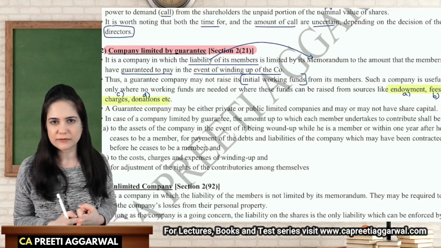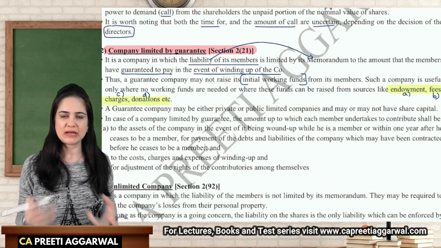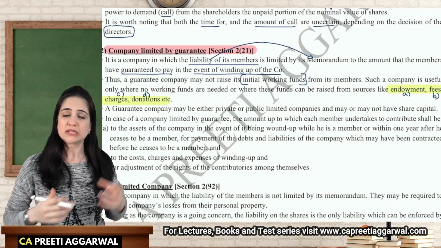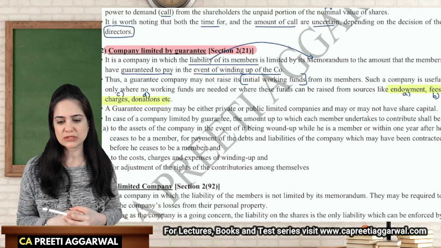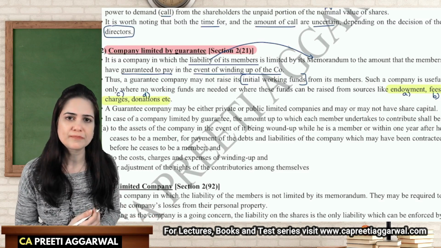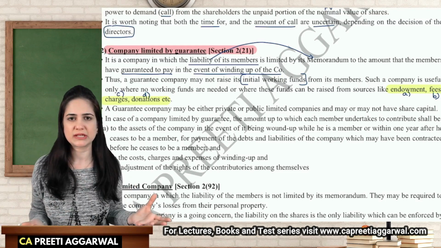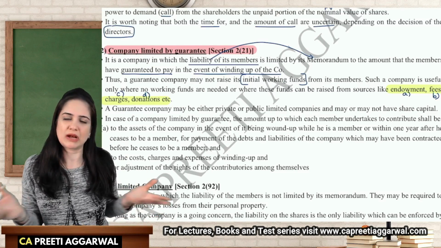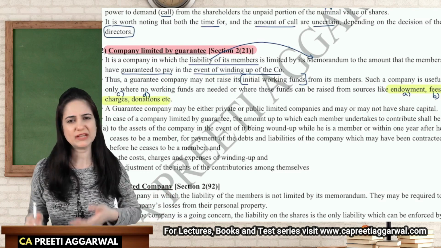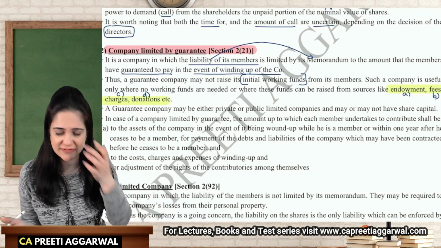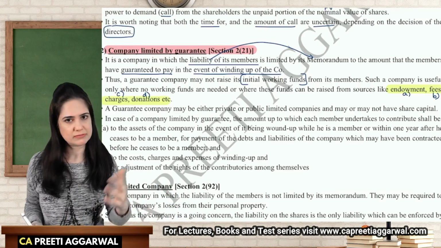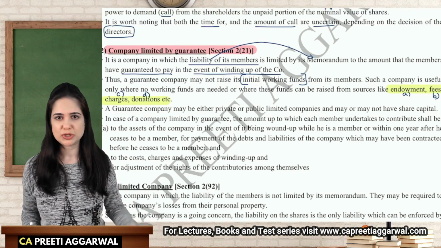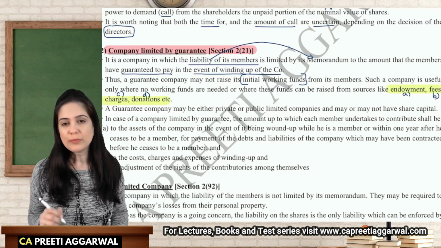Now you know what is the meaning of donation. Charges they may collect, maybe you're using the pool, or you're using services like the canteen, or you're using services like the recreational room, you're playing table tennis and so on. So you need to pay nominal charges like 100 rupees, 50 rupees. It's a club. I have a club and I charge the members nominal fees for using these facilities. So those charges are my income. I get fees like subscription fees, admission fees. Endowment, what is endowment?